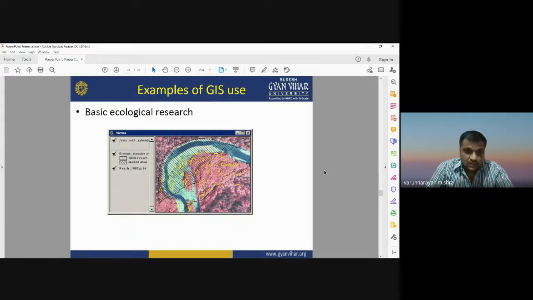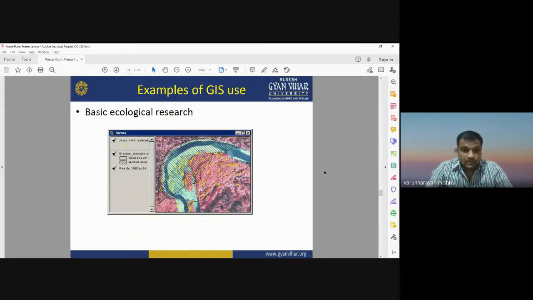It can be used for identifying the rate of the erosion of the soil. Soil erosion can also be studied using GIS, because soil erosion is a problem that can be problematic for agricultural productivity. Soil loss, soil erosion: how much soil is eroded during a particular time period in case of heavy rainfall or in case of flood.